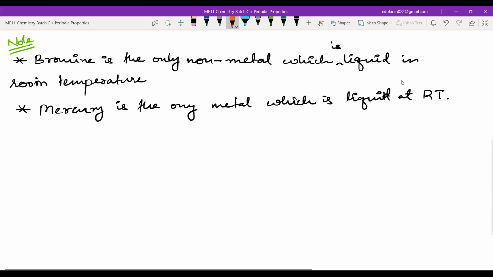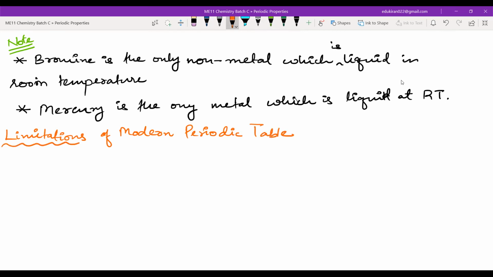Last is the limitations of the modern periodic table. In the limitations of the modern periodic table, there are two main defects. The first is the placement of hydrogen.